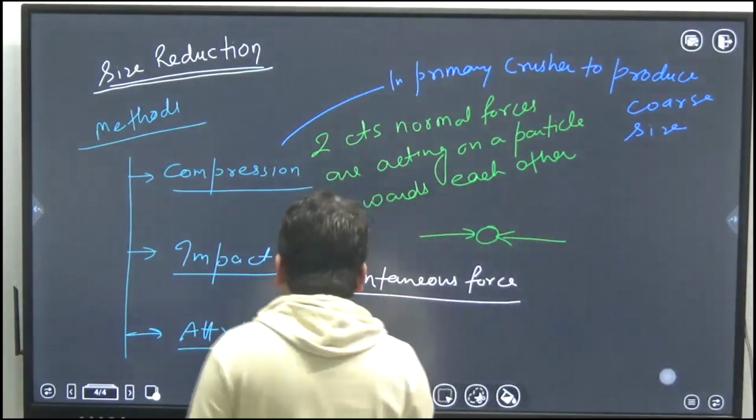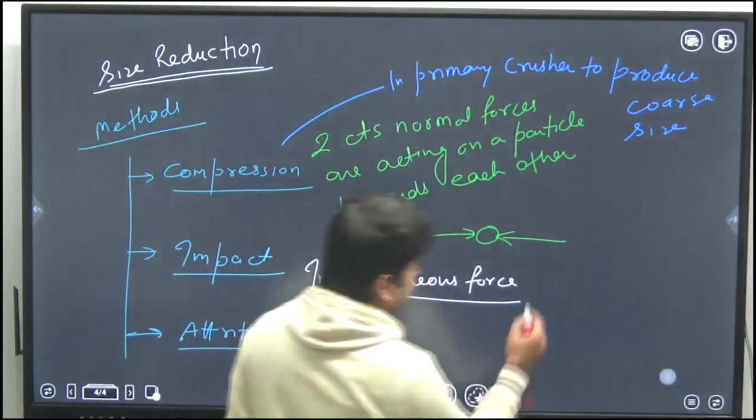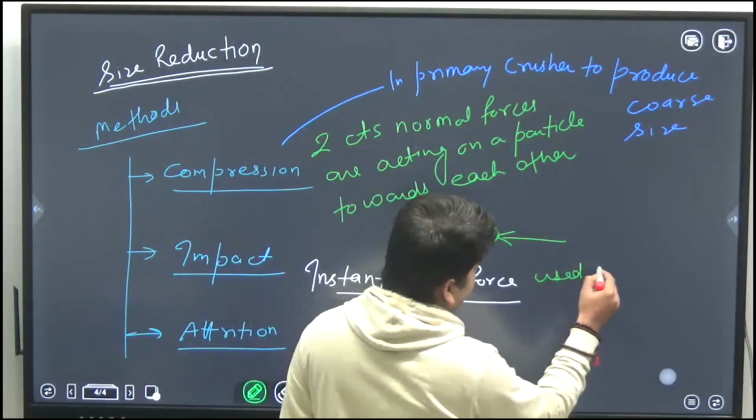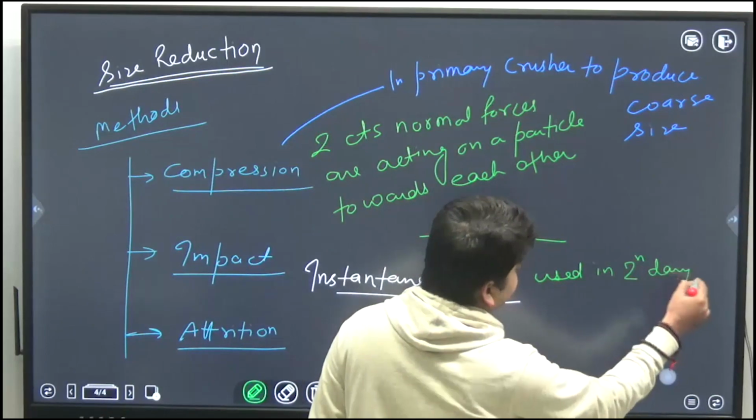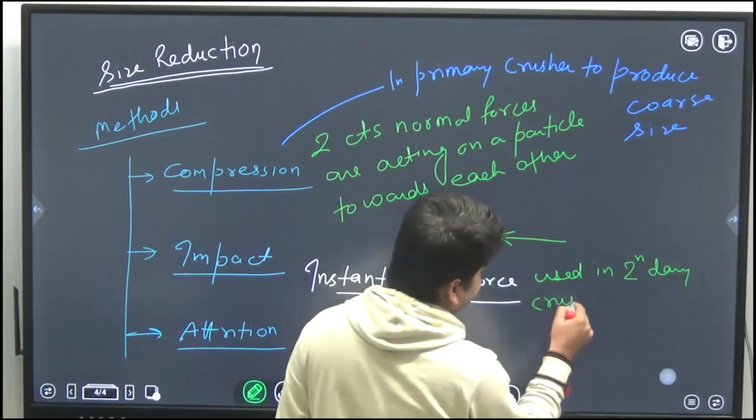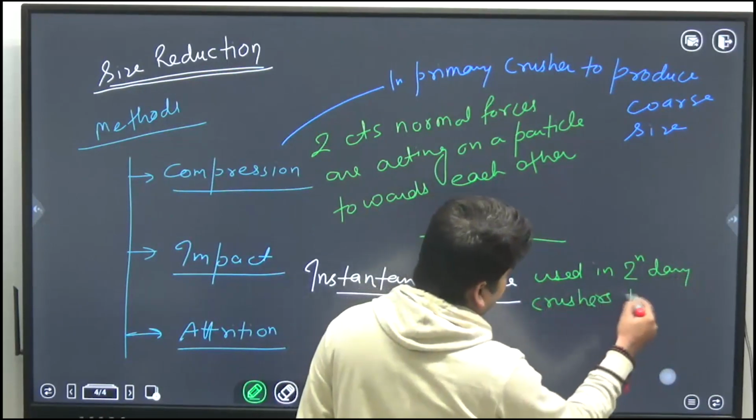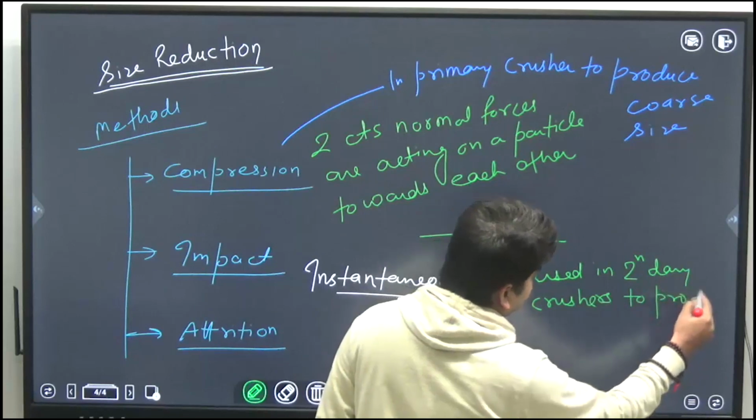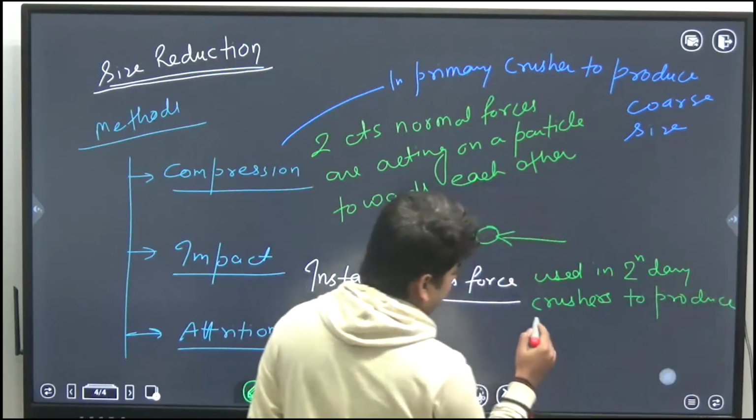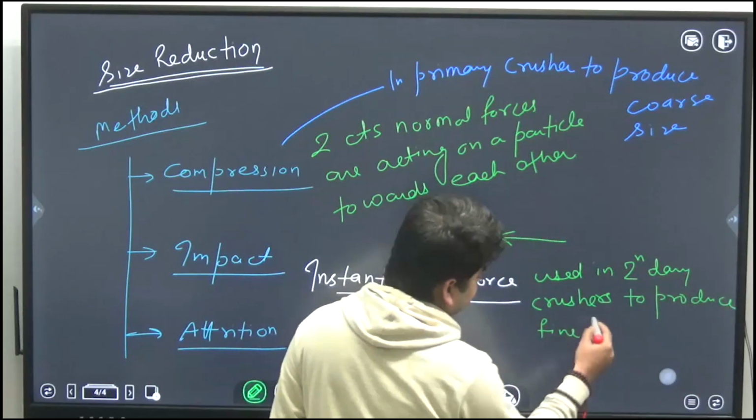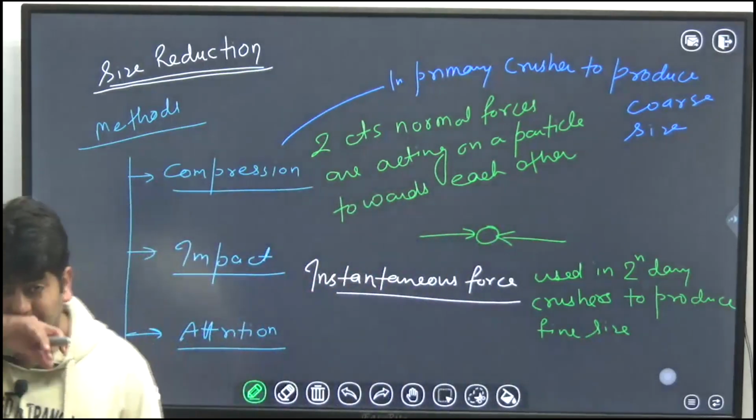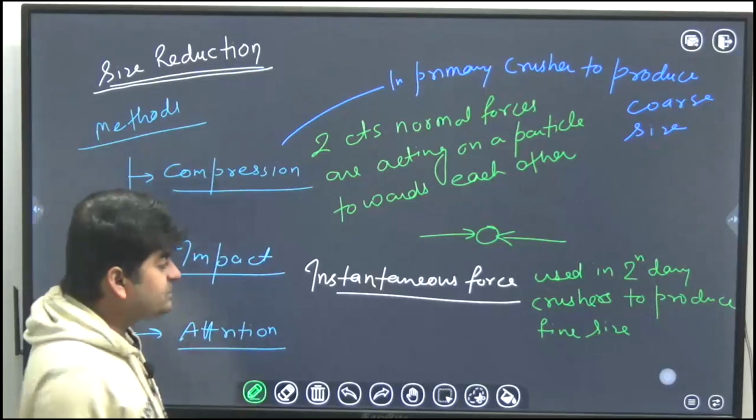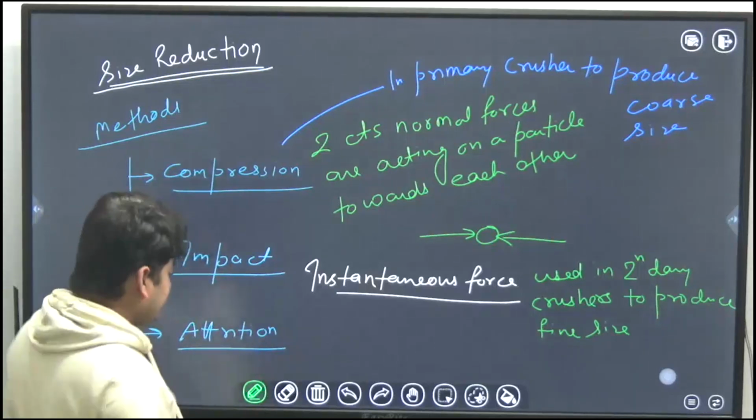Okay, so impact here is used in secondary crushing, or you can say secondary crushers, to produce fine size particles.